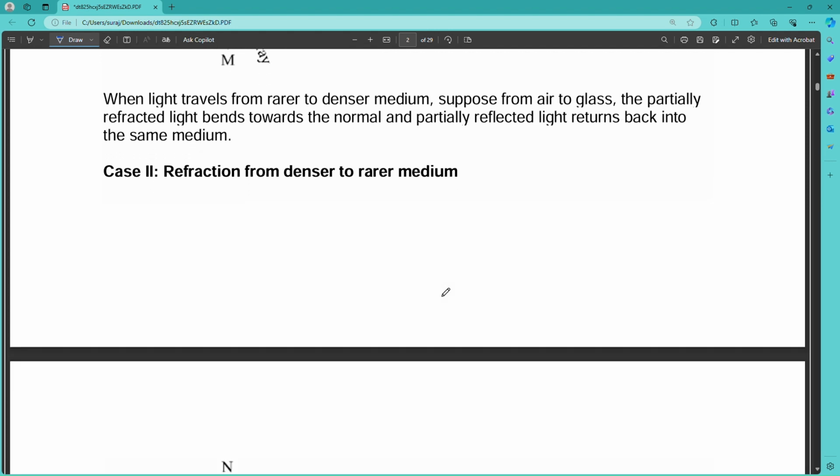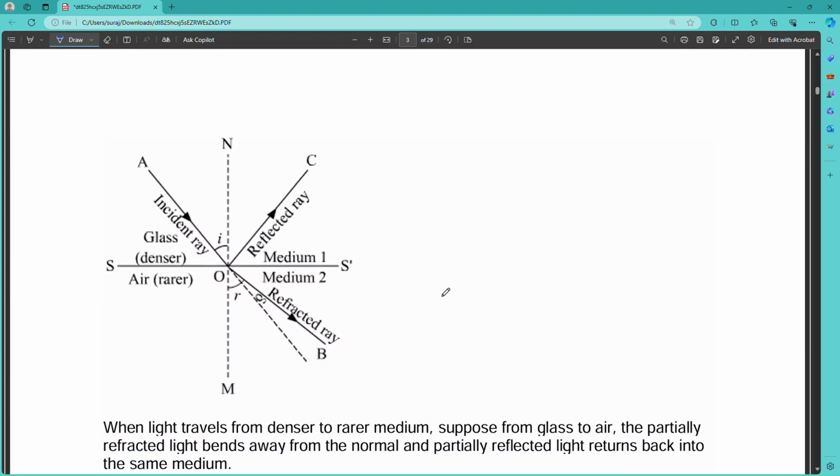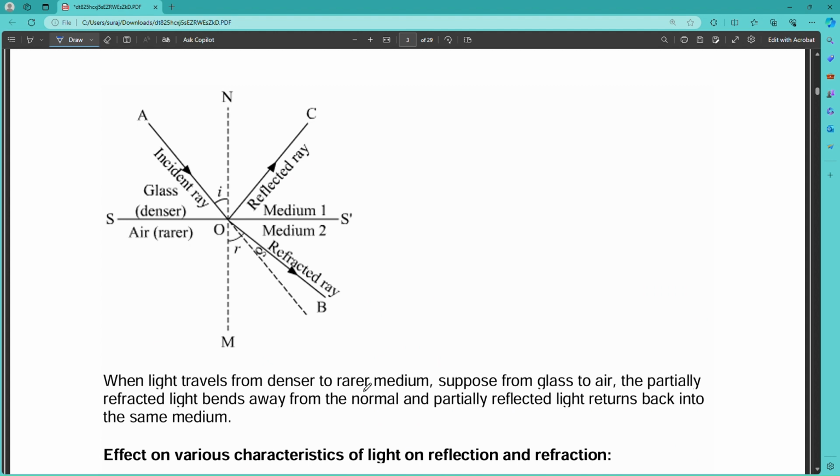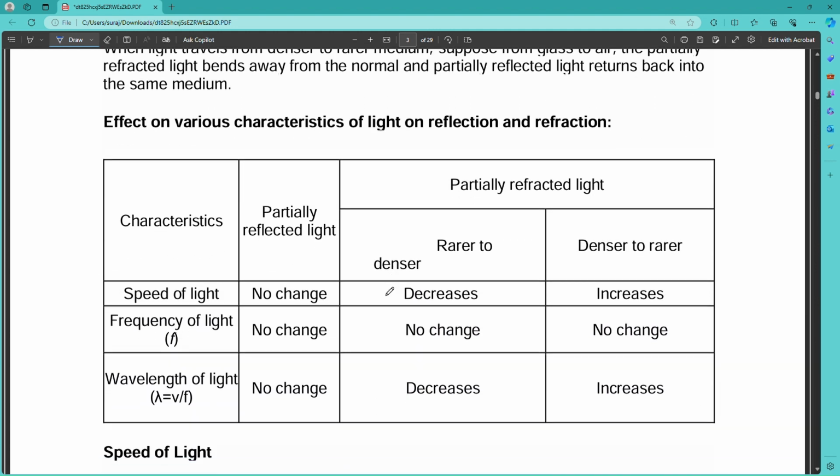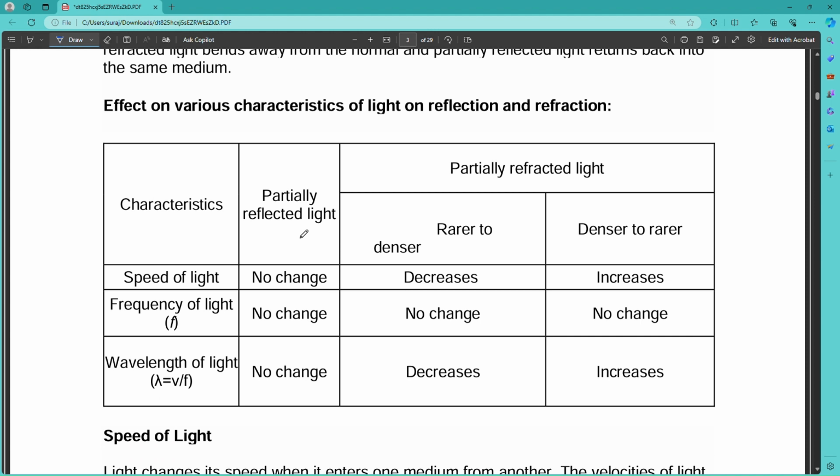Refraction from denser to rarer medium. When light travels from denser to rarer medium, suppose from glass to air, the partially refracted light bends away from the normal, and the partially reflected light returns back to the same medium. The main summary is that when light goes from rarer to denser, it bends towards the normal, and when it goes from denser to rarer, it bends away from the normal. Effect on speed of light: in case of reflected light there is no change, but in case of refraction, the speed of light decreases when going from rarer to denser, and increases when it goes from denser to rarer.